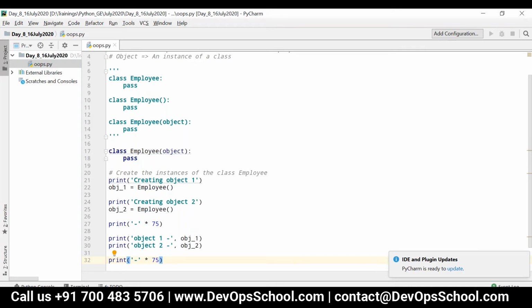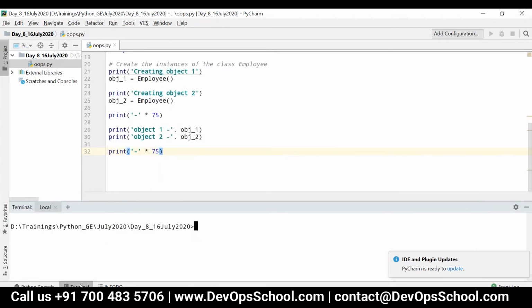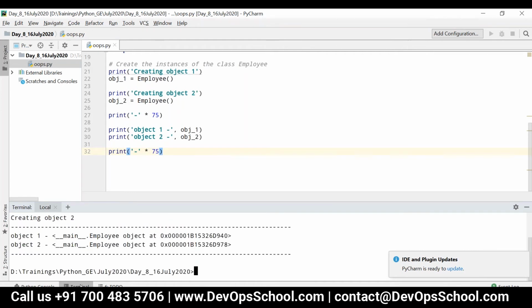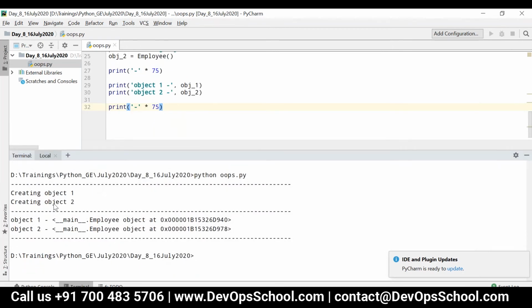That's it. Let me execute it now. Let's say python oops.py. So now you can see creating object 1, creating object 2, and it is printing the reference.